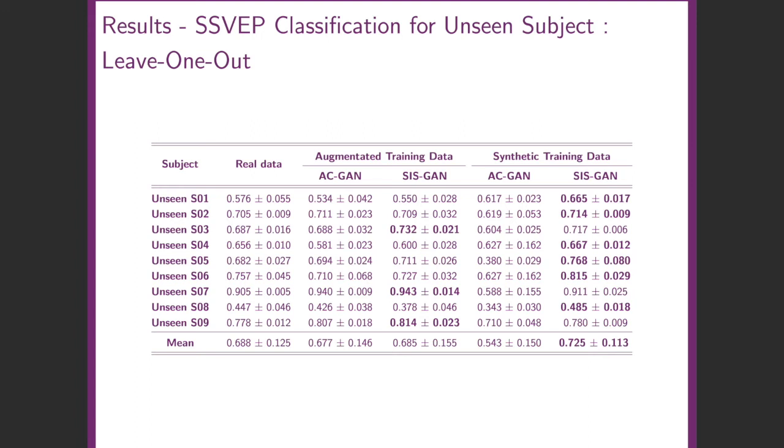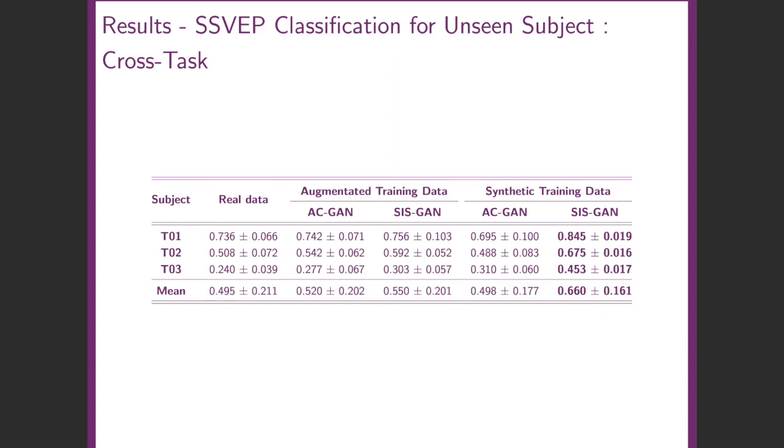The results show that when the model is trained only on synthetic EEG signals generated by our SysGAN model and tested on real data, an accuracy level of up to 72.5% can be achieved, which is significantly higher than what a model trained on the same number of real data points can achieve.